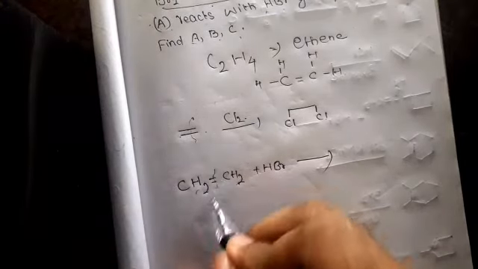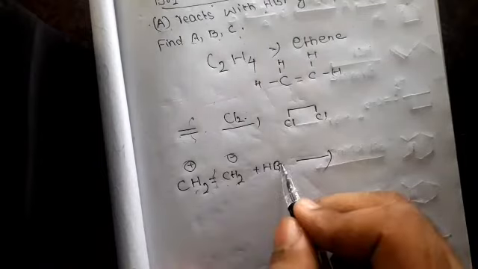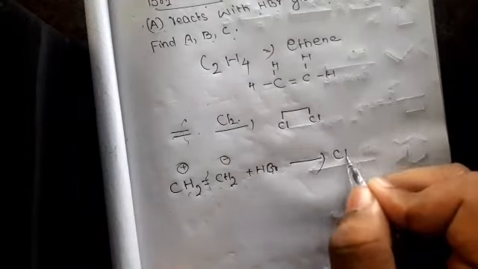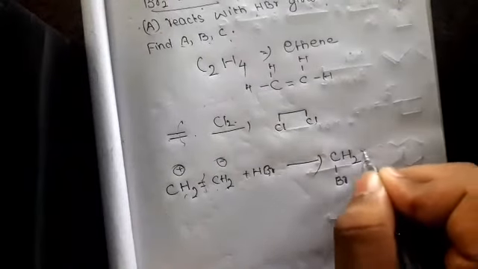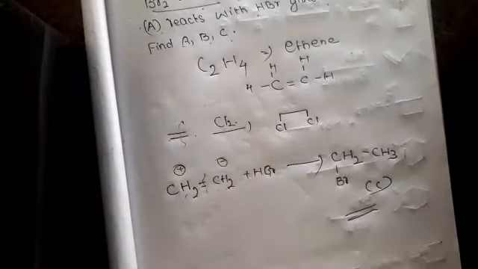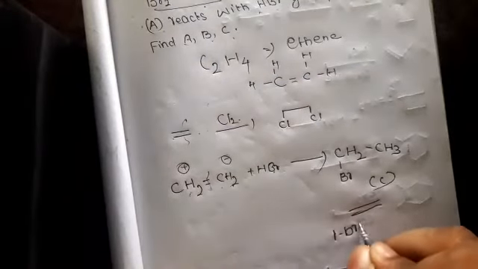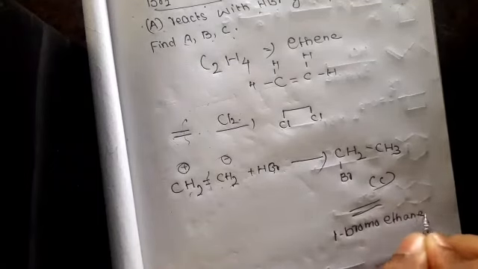So one bond breaks, one part positive and another part negative. The negative part attacks this, the positive part attacks this. CH2Br then CH3. This is C. What is the name? 1 bromoethane. This is a reduction reaction.